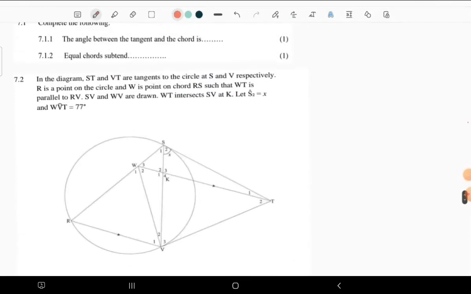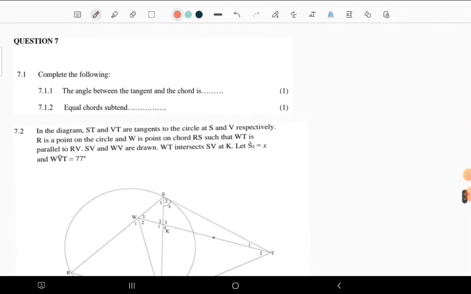Welcome to question number 7, everyone. We are having this first question, which says, complete the following. We need to understand how to state a certain theorem in these kinds of questions.